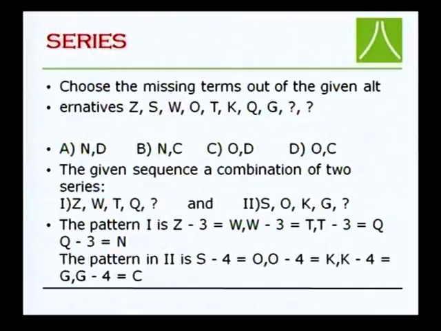So simply Q, O, P, and so on, so N will come. In the second pattern, the difference is 4: S, O, K, G. S minus 4 is O, O minus 4 is K, and K minus 4 is G. So G minus 4 comes as C. So N and C is the answer. Of course, option B is the answer.